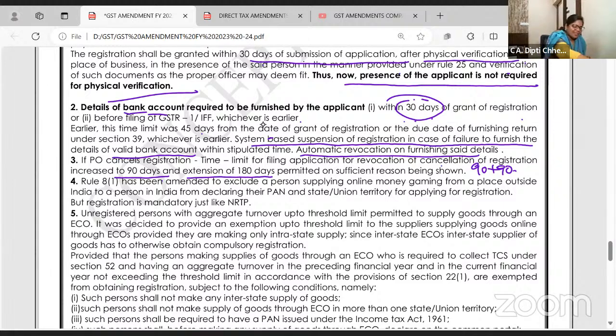Where else do you study this 90 days plus 90 days? कुछ चीज है ना GST में ऐसे लिंक अप हो जानी चाहिए.